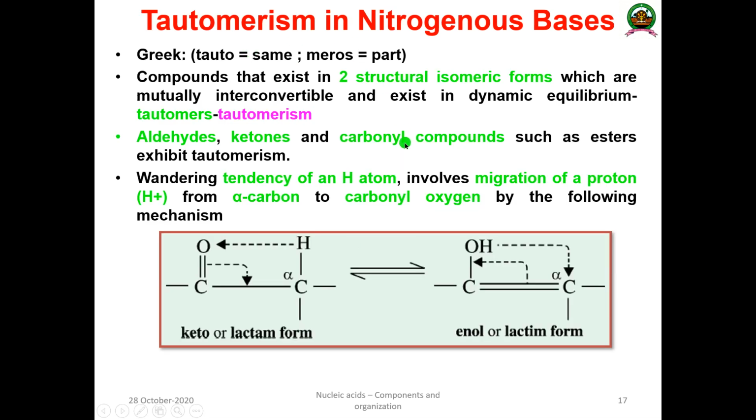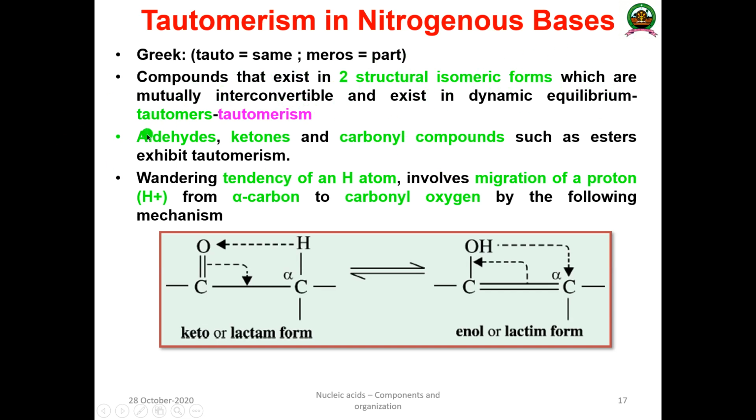Then one of the important properties of nitrogenous bases is known as tautomerism. This tautomerism is an isomeric shift from one form to another form. It is obtained from the Greek words tauto, meaning same, and meros, meaning part. These are compounds that exist in two structural isomeric forms which are mutually interconvertible and can exist in equilibrium.